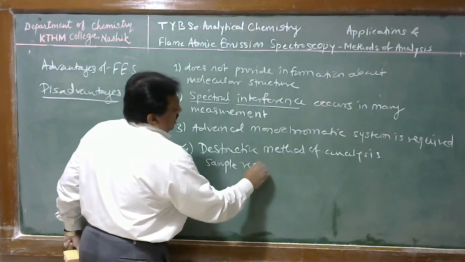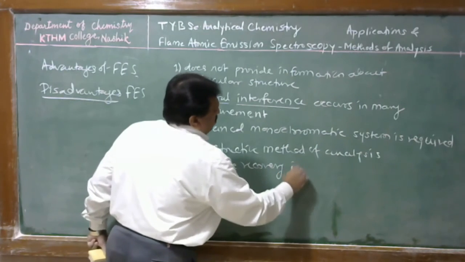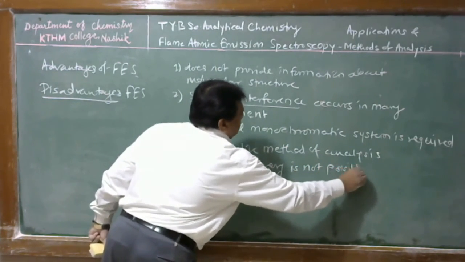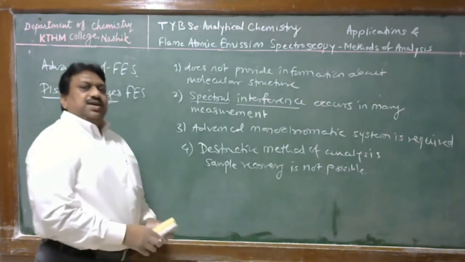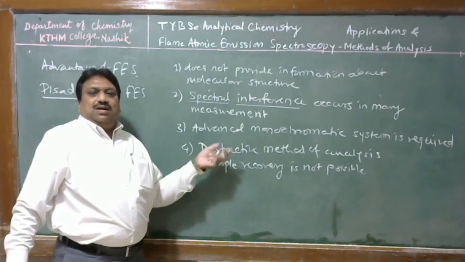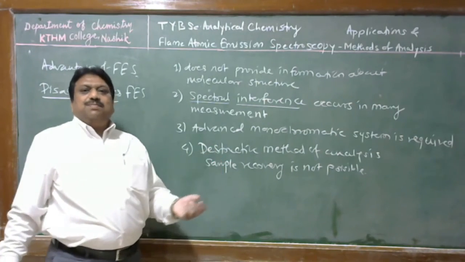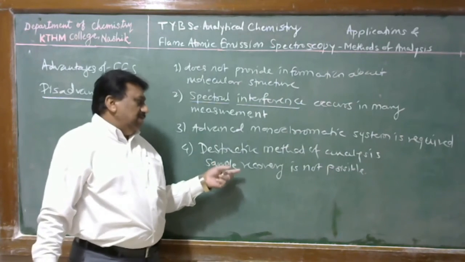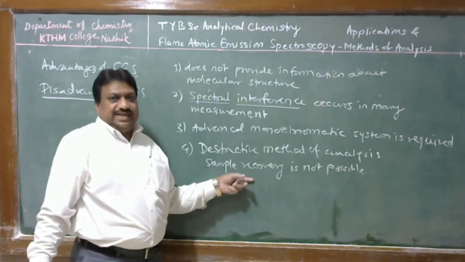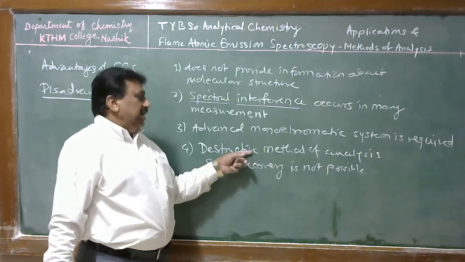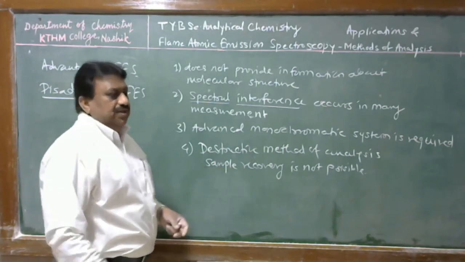And these are the disadvantages. Generally, there are some methods in which the sample remains. For example, in a pH meter, we measure the pH, and the sample remains as it is. But in this case, the sample is completely destroyed. Therefore, sample recovery is not possible in flame emission spectroscopy.